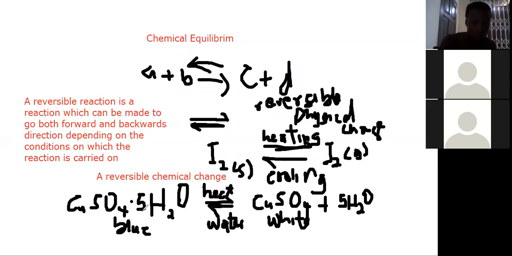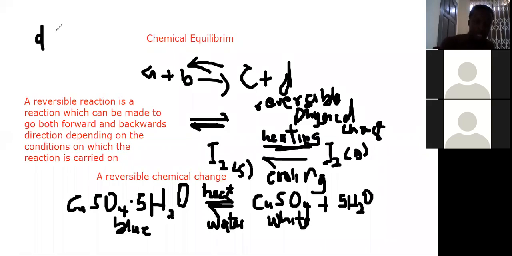So the time it takes this to form this is the same time, the same rate, it takes this to break down and form this. I hope I've made myself clear. So an equilibrium reaction is a reversible reaction in which the rate of forward reaction is equal to the rate of backward reaction. Mathematically, we can see that the rate of forward reaction equals the rate of backward reaction. I can just do some mathematics here.